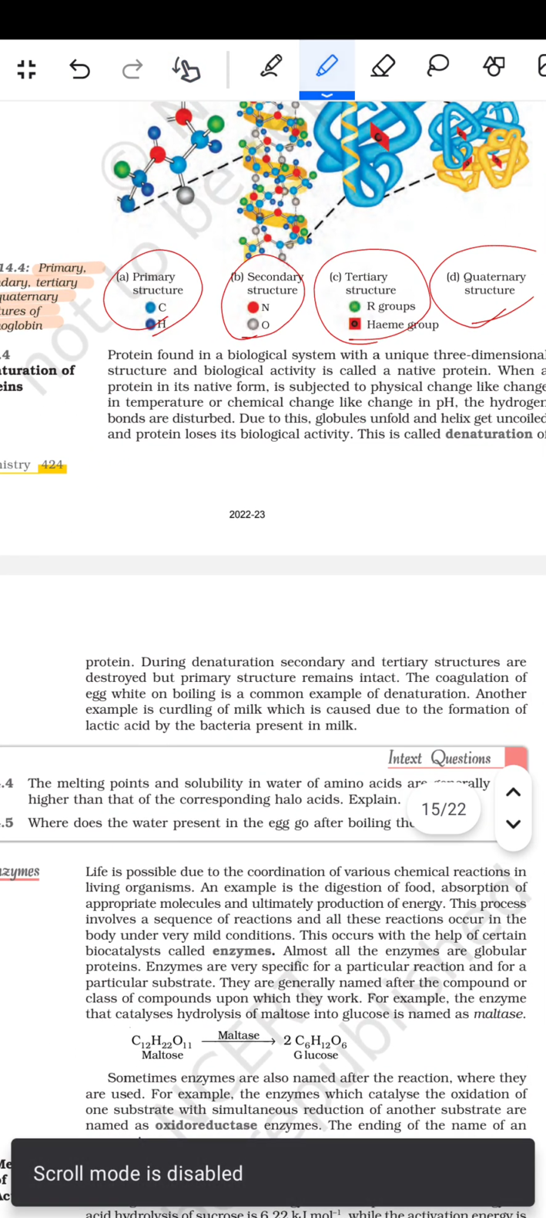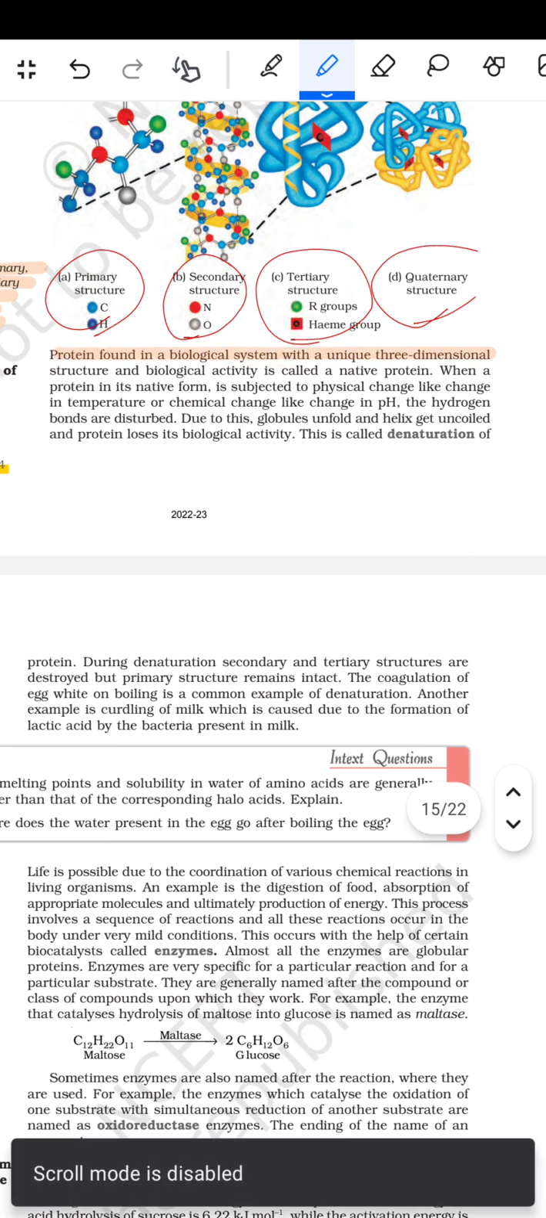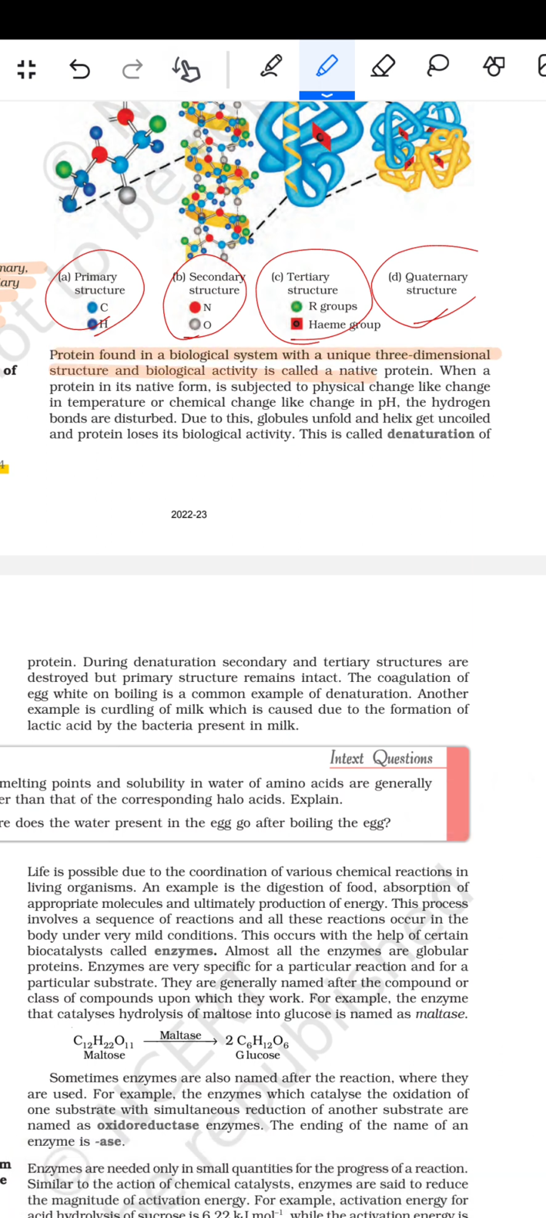Now, denaturation of the protein. Proteins found in the biological system with a unique three-dimensional structure and biological activity are called native proteins. When a protein in its native form is subjected to a physical change like a change in temperature or a chemical change like a change in pH, the hydrogen bonds are disturbed. Due to this, globules unfold and the helix gets uncoiled, and the protein loses its biological activity.